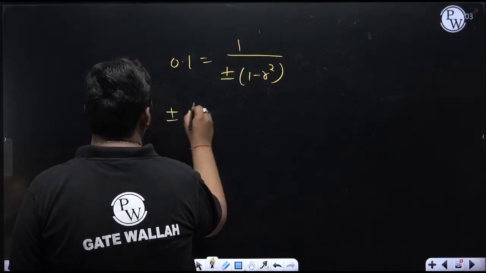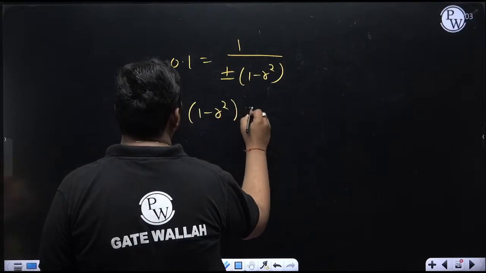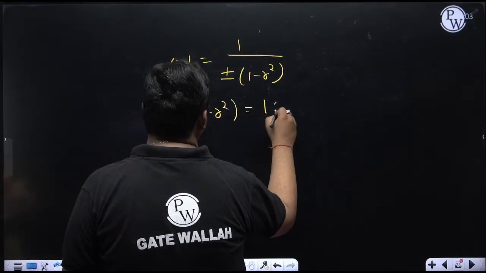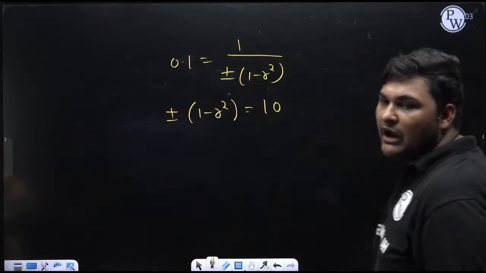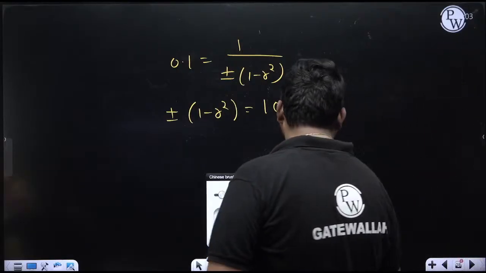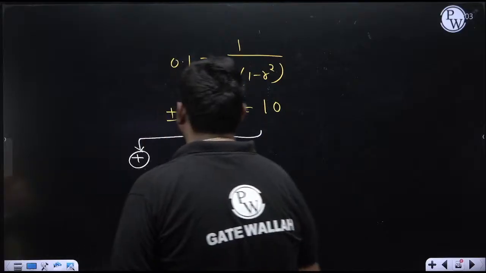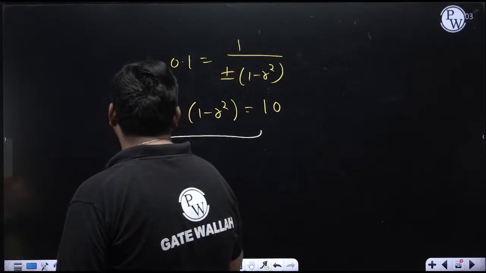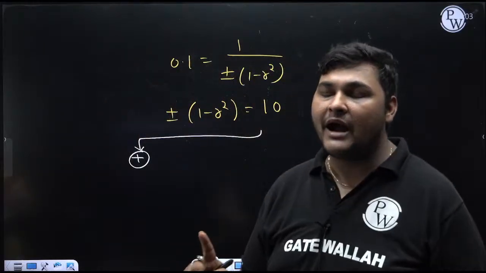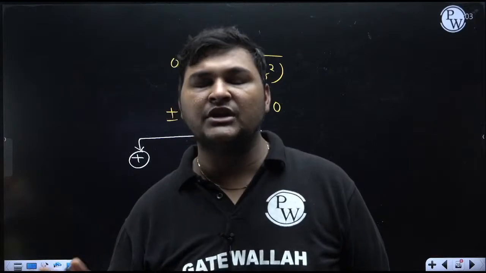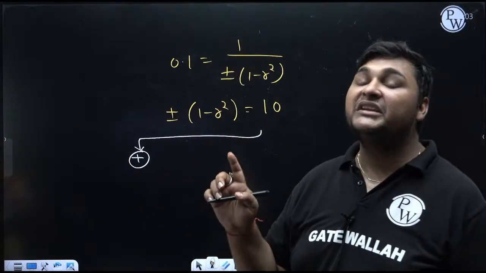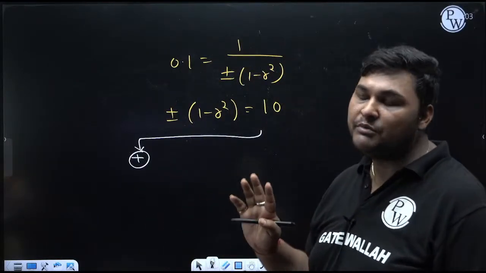You will get the value of plus minus in bracket 1 minus r square, which is 1 upon 0.1, that is 10. So now first I am calculating the value of r by taking the positive sign. Okay, and what is the practical value of r? R should firstly be positive because it is a frequency ratio, and it should be a real number. So r will always be a positive and real number.